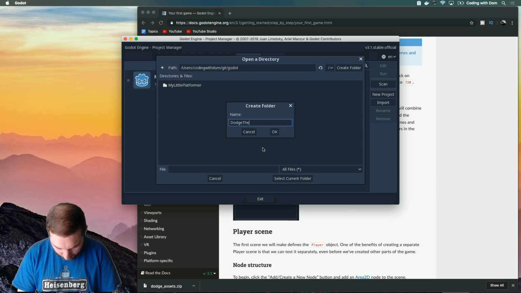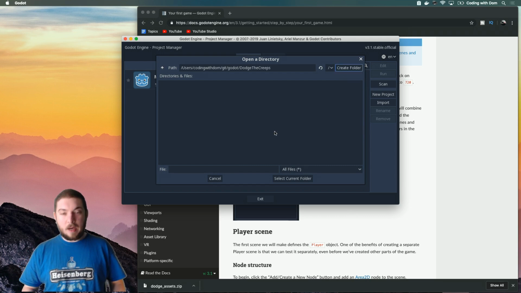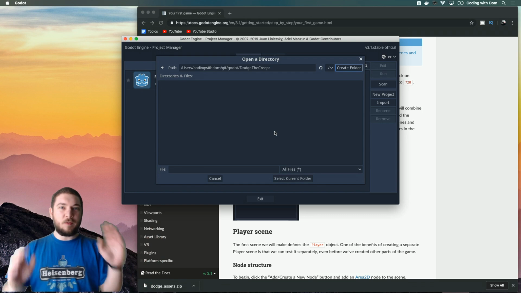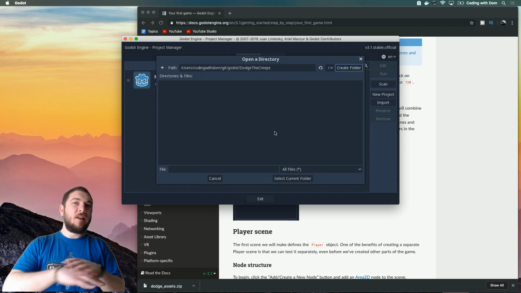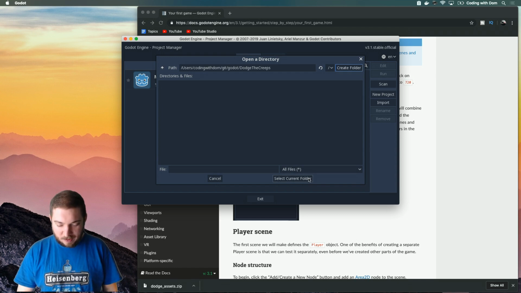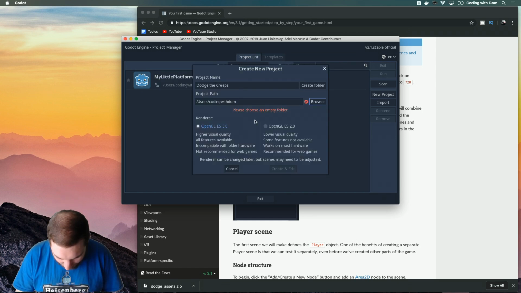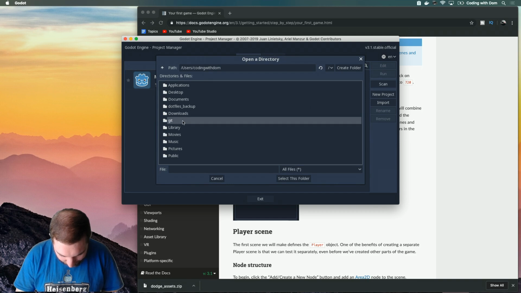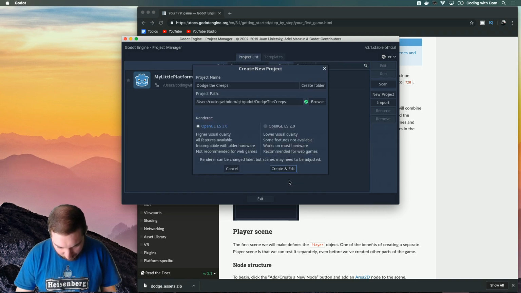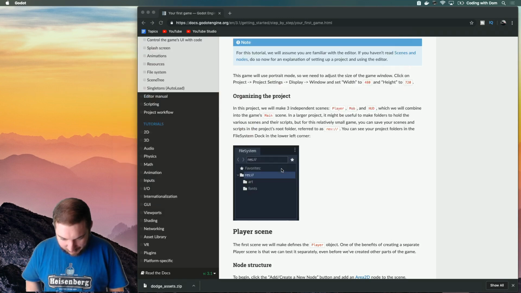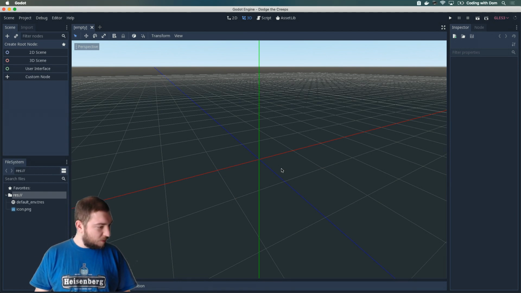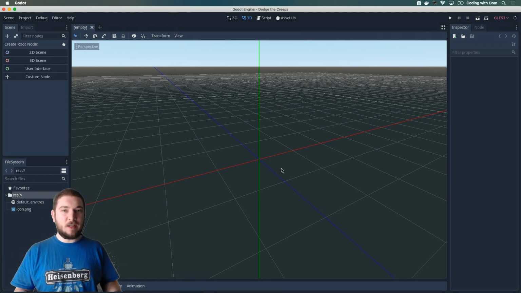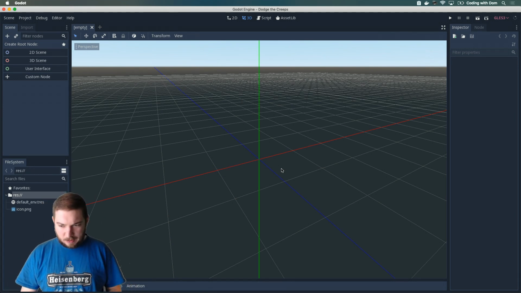Dodge the Creeps. I'm going to be uploading this to GitHub once I'm finished with the tutorial, so you can send me issues, pull requests, you can tell me how badly I code and all this kind of stuff. Godot, Dodge the Creeps, select, create and edit. Here we are. Do I need to move around? I guess not. You can kind of see me. Yeah, this will do.